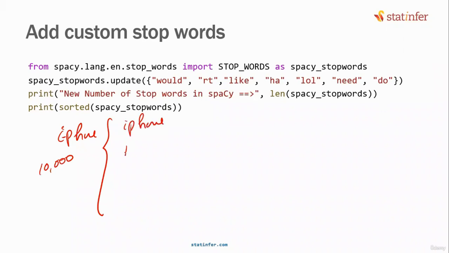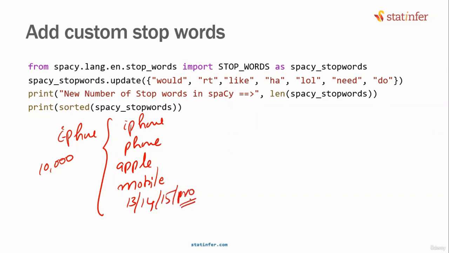Everybody will say iPhone, phone. Can phone be a stop word? Apple is a stop word. Mobile is a stop word, right? 13 will also be a stop word. I mean, we will remove numbers anyway. 14, 15, all of this is going on nowadays, these will also be stop words. Pro will also be a stop word. Usually pro is a good word, isn't it? Max will also be a stop word. Do you agree with that? Only these are the stop words in this context.